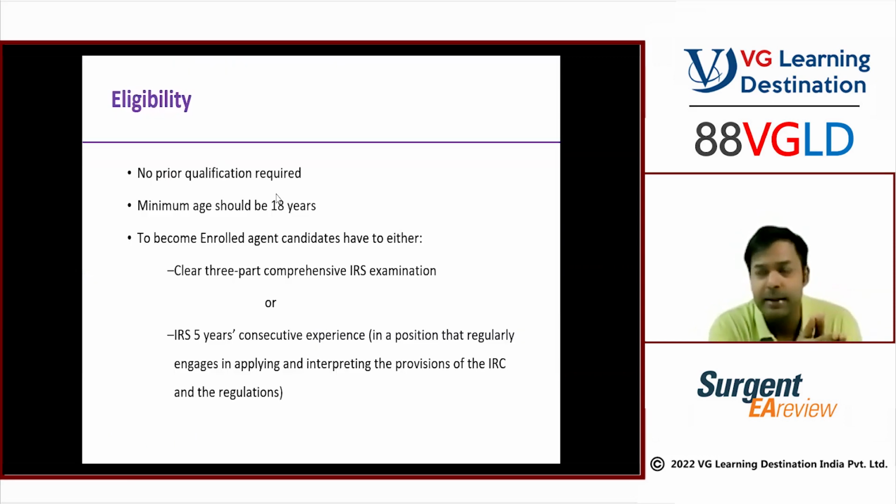Eligibility. What are the eligibility requirements? Is there any particular score you need to have? Do you need to be a graduate? Do you need to be a postgraduate? Do you need to be a chartered accountant? The answer is no. The answer to everything is no in that case.